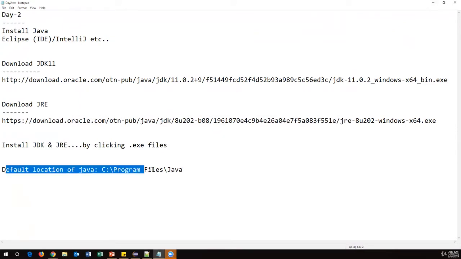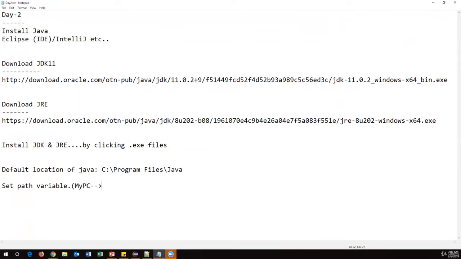Once you install Java, you need to set the path variable. This is called setting the path variable. Where? Under My PC, Properties, Environment Variables, inside this Path variable you have to set it. So this is another step you have to do.